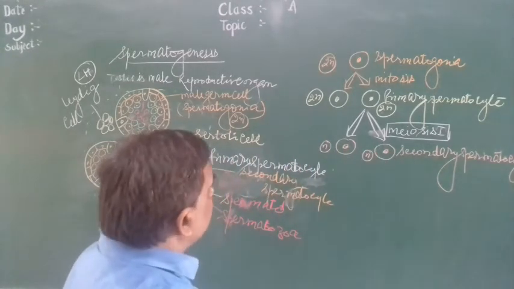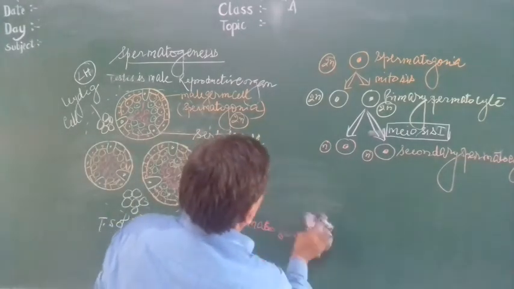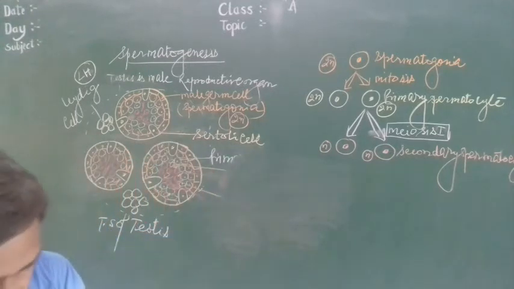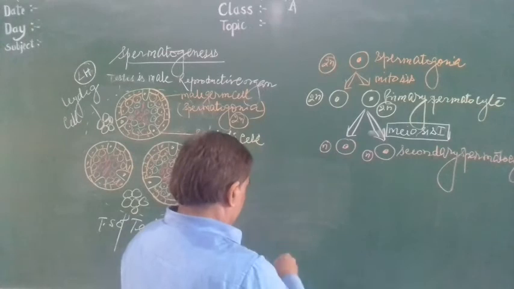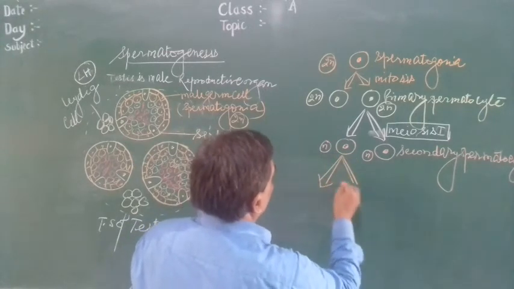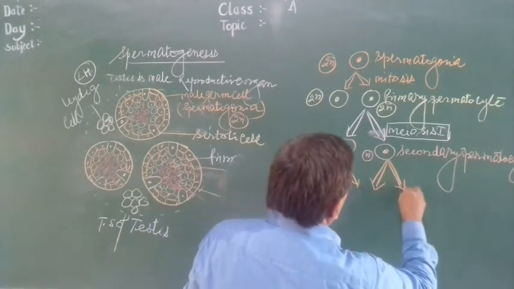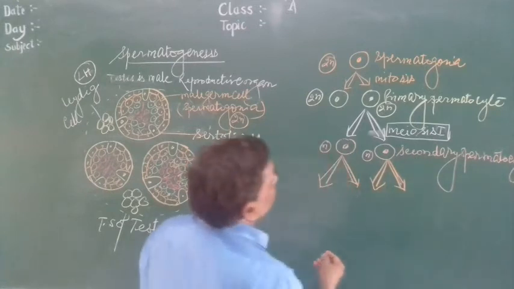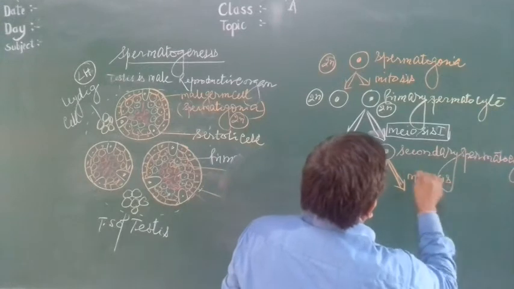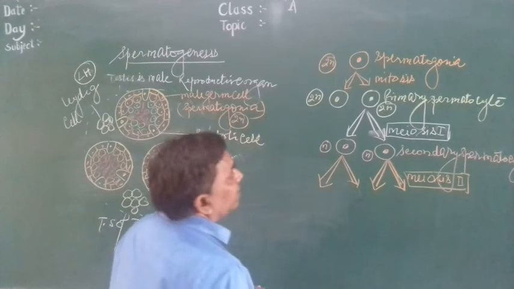Now this undergoes meiosis second. Meiosis first, then meiosis second.